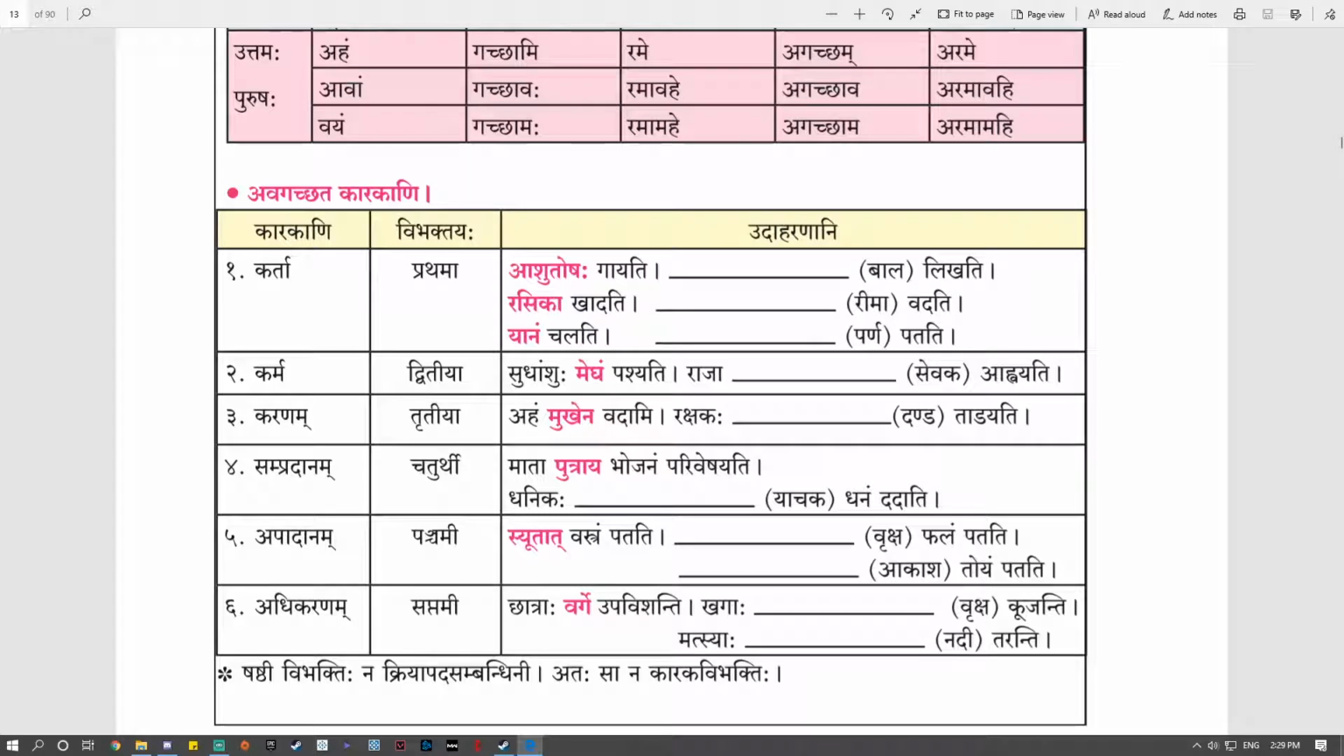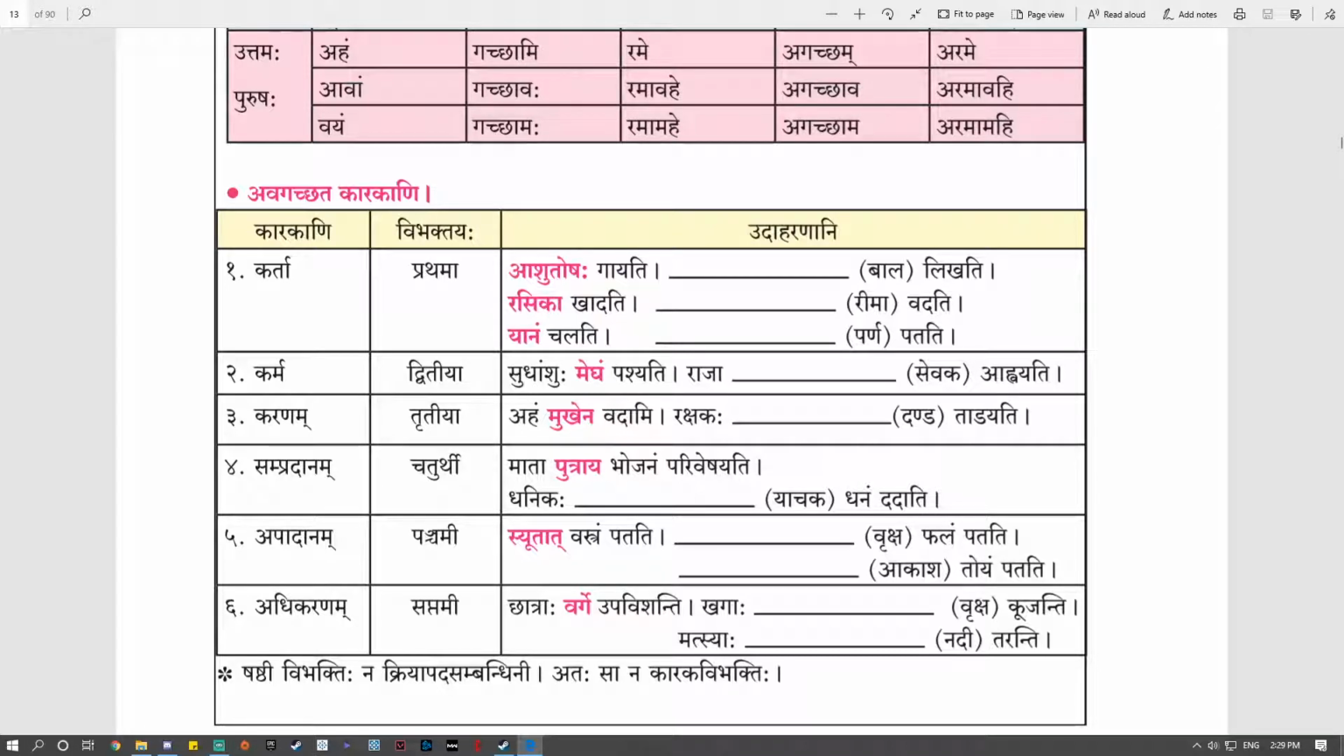Our next topic is Avagachat Karakani. It means know or understand Karak. To understand Karak properly, we will see the definition of Karak. Kriyanvai Karakam. Kriyanvai means Kriyayaha Anvayaha, Kriyanvayaha. Kriya means verb. Anvay means sambandha or relation. It means which is related to verb is karak.